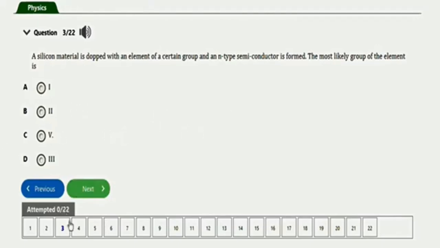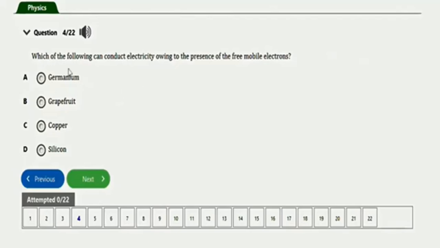The next repeated question will be this one. It says which of the following can conduct electricity owing to the presence of free mobile electrons? So we have germanium, graphite, copper, silicon. So the right option to this question will be option C, which is copper.